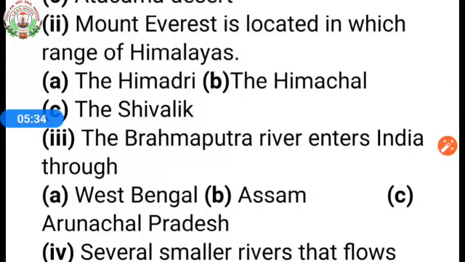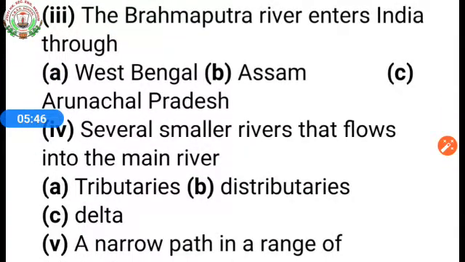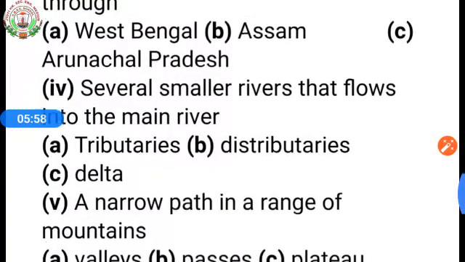Third one. The Brahmaputra river enters India through: A, West Bengal, B, Assam, C, Arunachal Pradesh. Fourth one. Several smaller rivers that flow into the main river: A, tributaries, B, distributaries, C, delta.